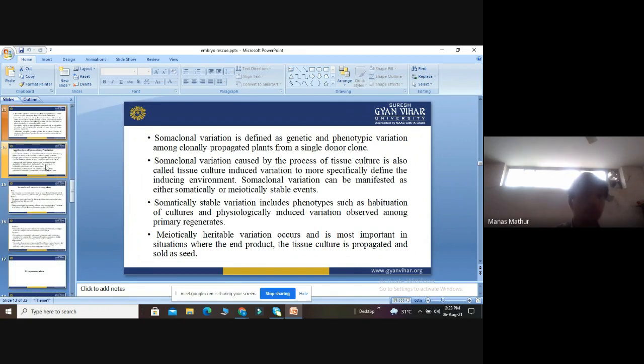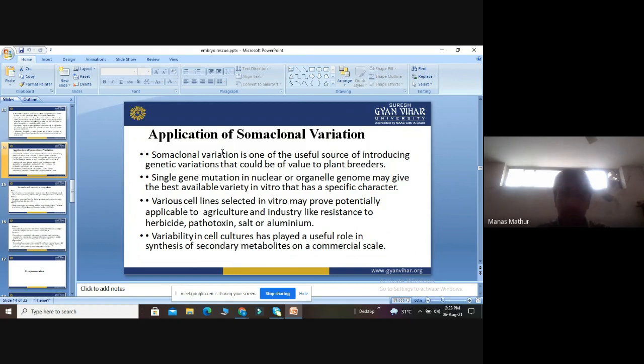Then we discuss the application of somaclonal variation. What is the need of somaclonal variation? Why do we require it? Somaclonal variation is one of the useful sources of introducing genetic variation that could be of value to plant breeders. So it is very important for plant breeders using this technology. A single gene mutation in the nuclear or organelle genome may give the best available variety in vitro, having a specific character.